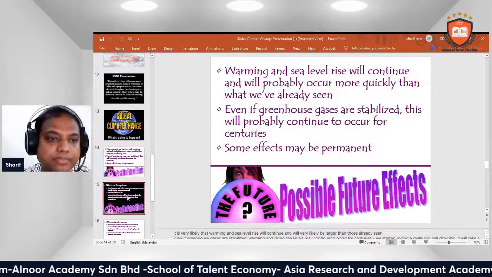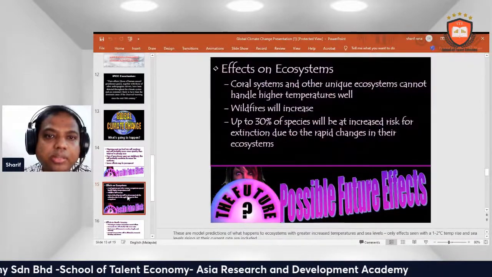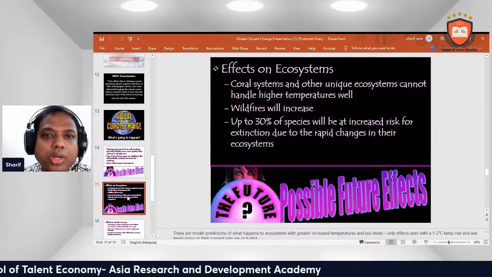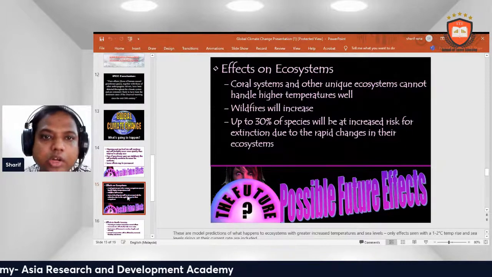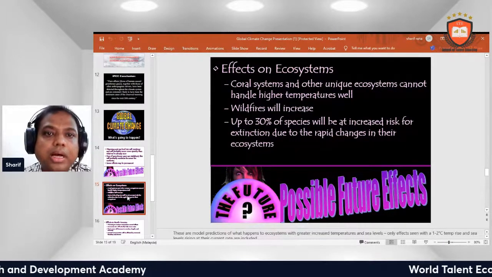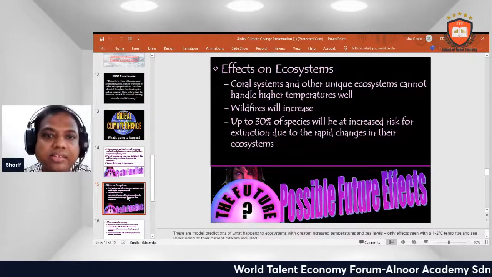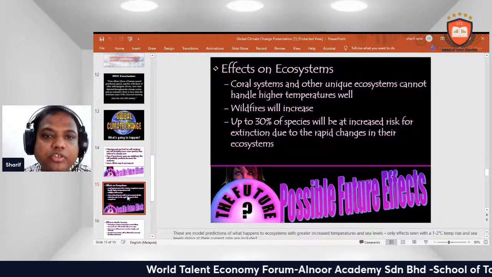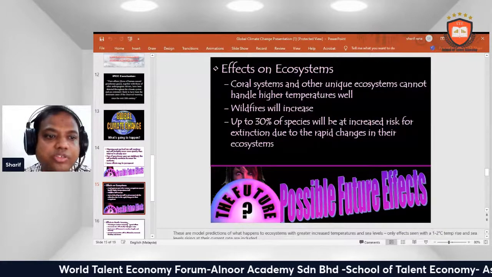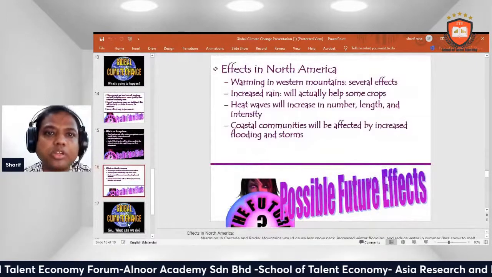Possible future effects. Effects on ecosystems. Coral reefs and other unique ecosystems cannot handle high temperatures well. Wildfires will increase. Up to 30% of species will be at increased risk of extinction due to the rapid changes in the ecosystem.